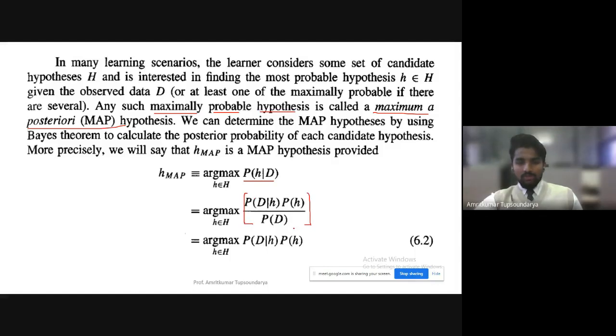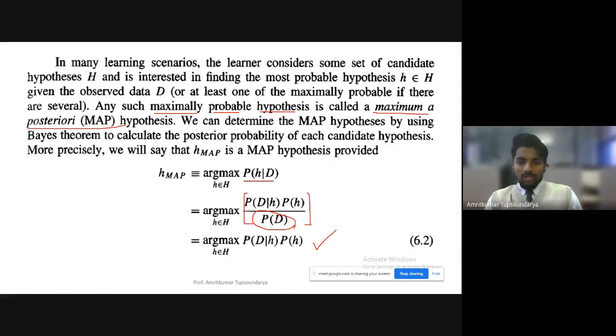and then we simply remove this P of D, right? You can see P of D is not there in the final equation. The reason is that P of D, the probability of the data D, becomes constant, because we consider that the data set will not change and we will be keeping the data the same.